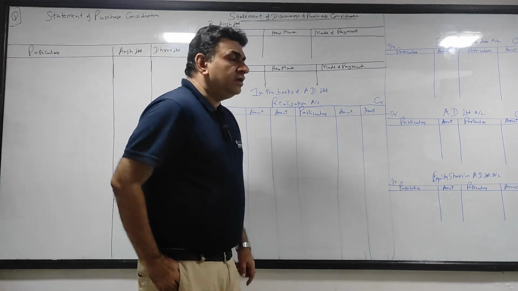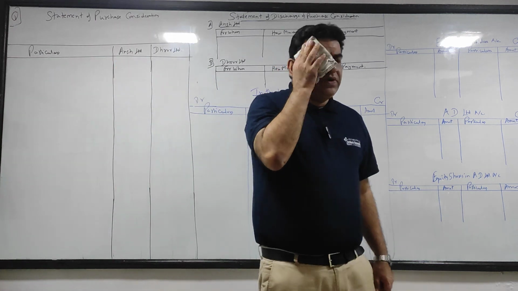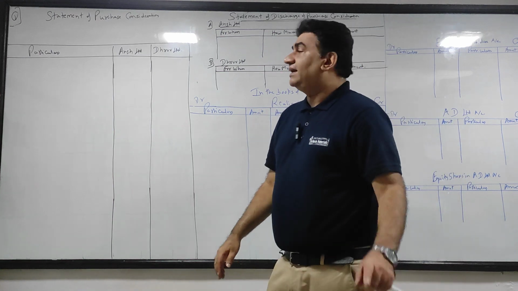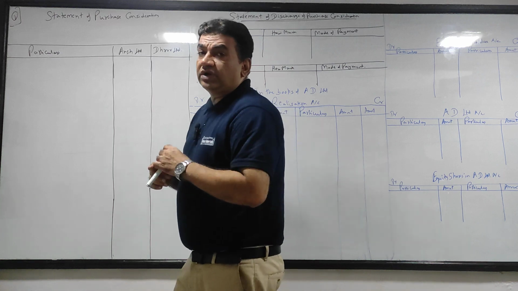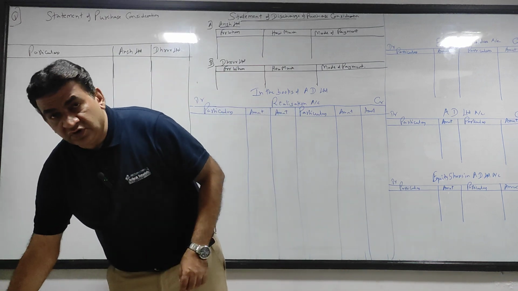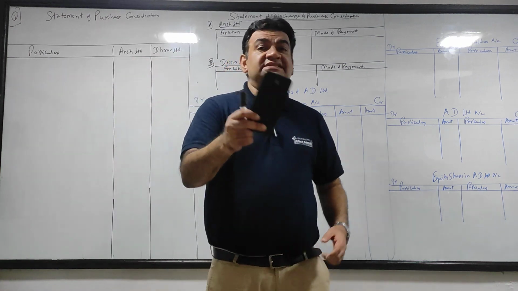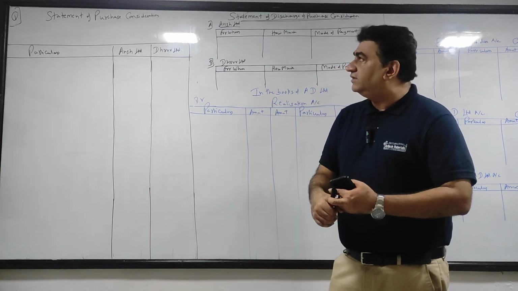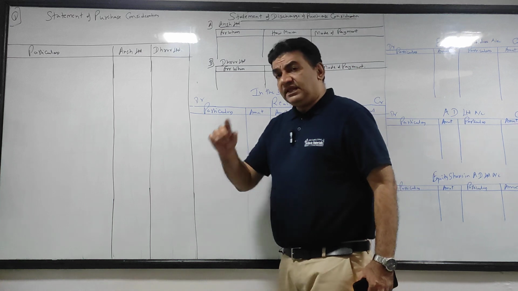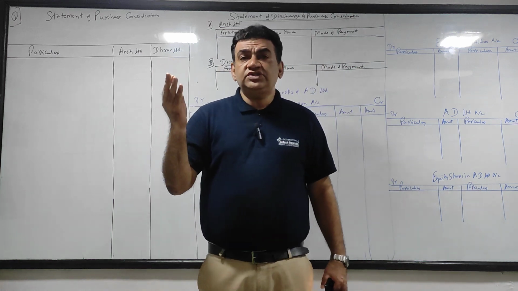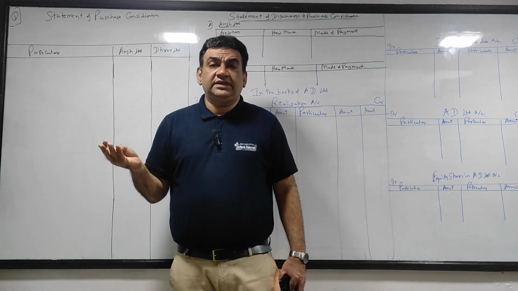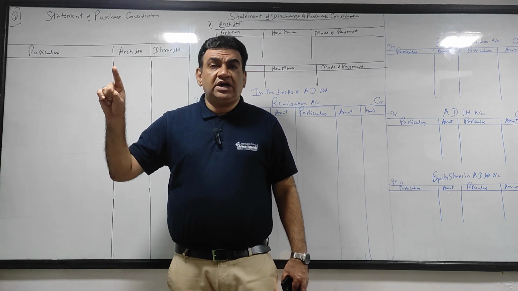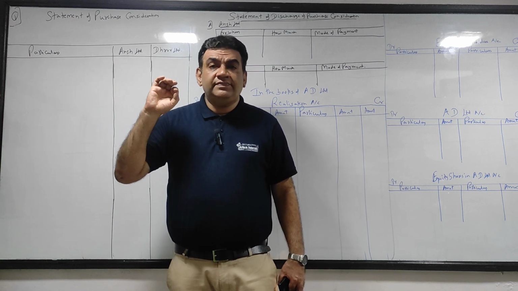Normally when I start, I take only old companies, but I'm taking the new one too, so the concept will become clearer. As I told you, the sum will seem big, but don't worry, you will understand many things of the chapter in this sum. Now see, first step by step. Starting with, Ansh is one company, Dhruv is another company. Both combined and started AD Ltd. So Ansh out, Dhruv out, new company AD.